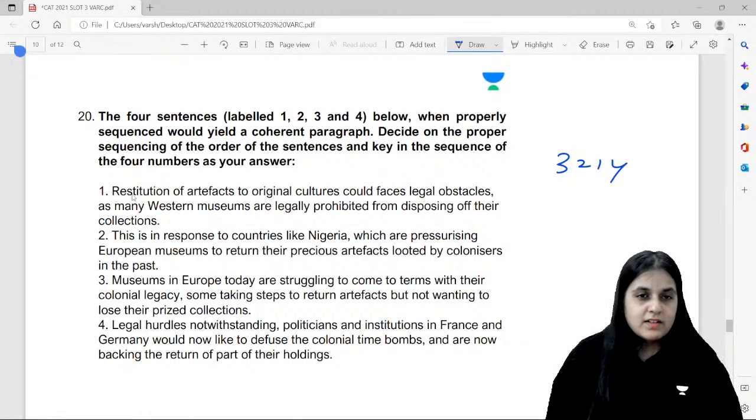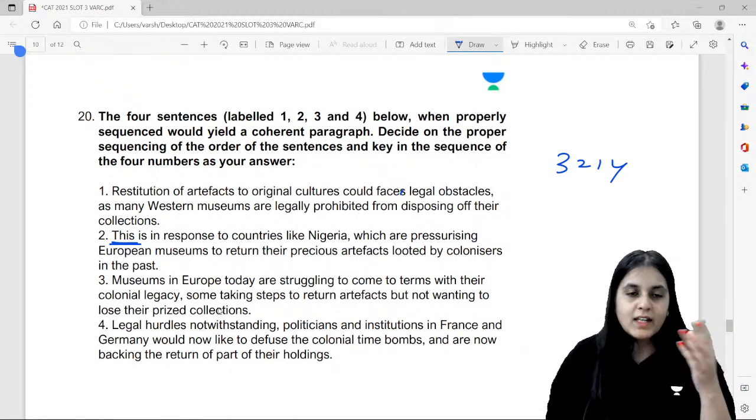3214. Restitution of artifacts to original cultures could face legal obstacles as many Western museums are legally prohibited from disposing of their collections. This is in response to countries like Nigeria, which are pressuring European museums to return their precious artifacts. Museums in Europe today are struggling to come to terms with their colonial legacy, some taking steps to return artifacts but not wanting to lose their prized collections.